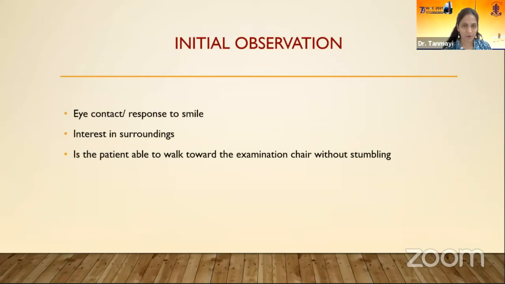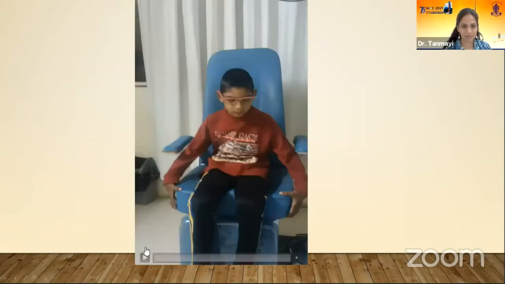Now, before you start the formal assessment, initial observation of the child is very important. The minute he walks into your clinic, just notice whether he's making eye contact with you, whether he's responding to the smile that you are giving him, whether he's interested in the surroundings. Is he visually assessing the surroundings? Is he able to walk towards the examination chair and navigate himself without stumbling? So for example, here is a video.